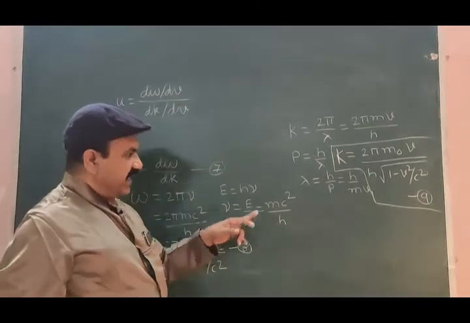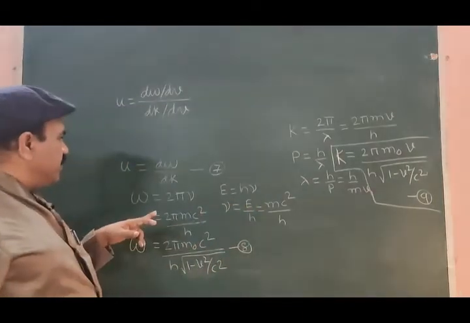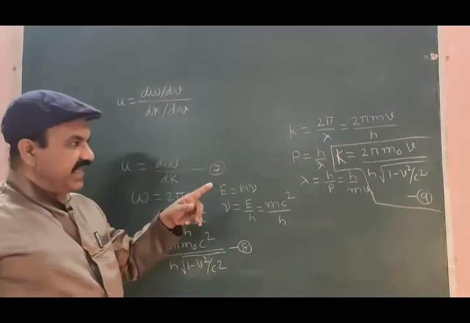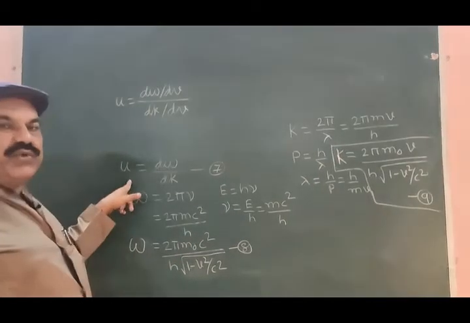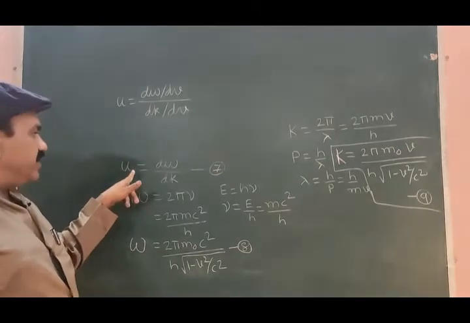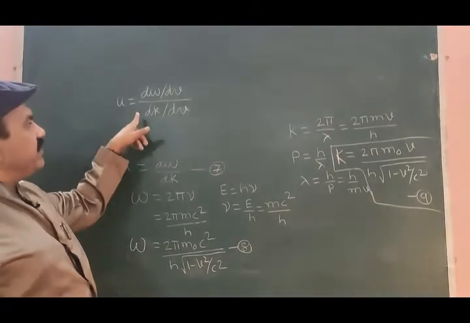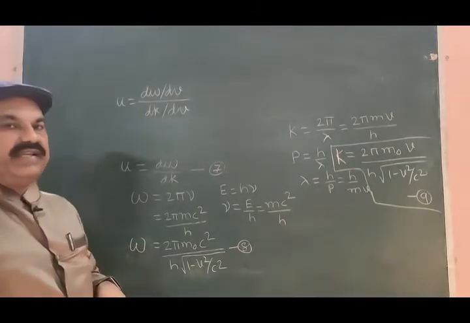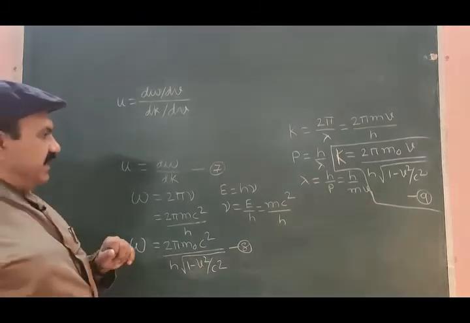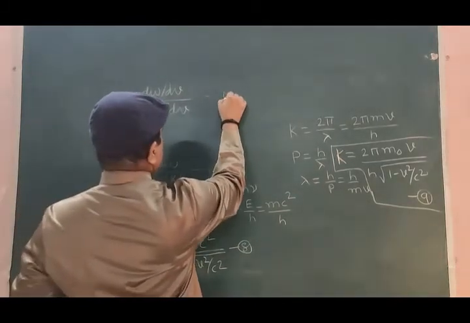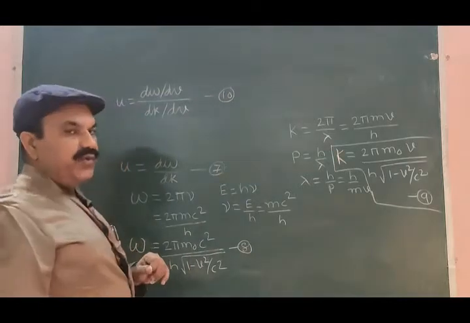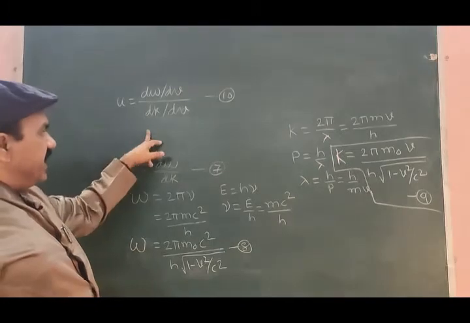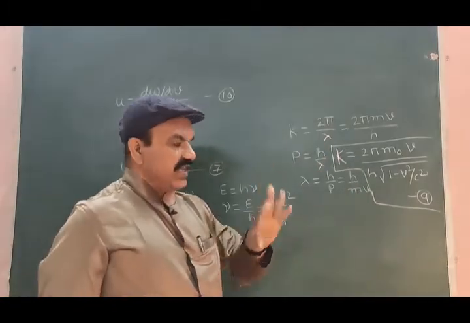So equations 8 and 9 are not derived to verify w is equal to omega by k. These are derived to verify this u, group velocity. This group velocity d omega by dk may also be written as u is equal to d omega by dv divided by dk by dv. Let me write this as equation number 10. I have to derive d omega by dv from equation 8 and dk by dv from equation 9.